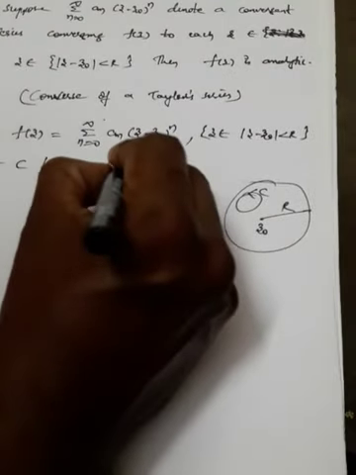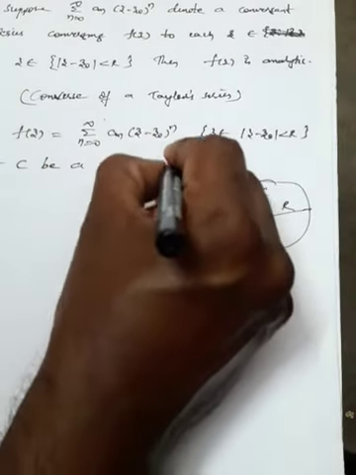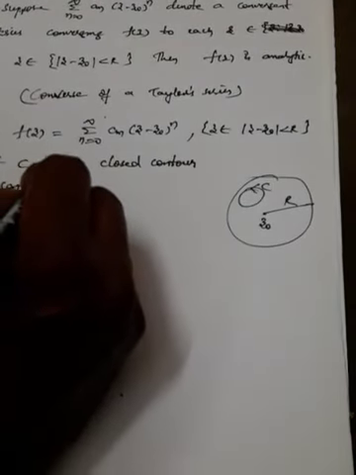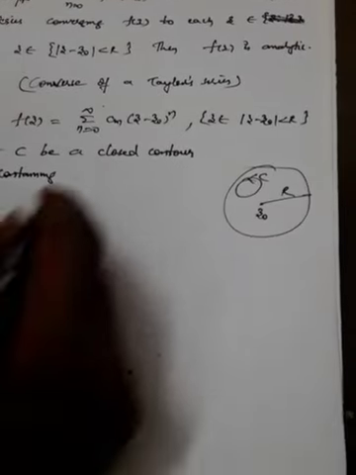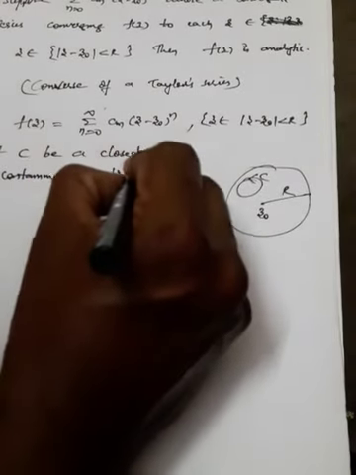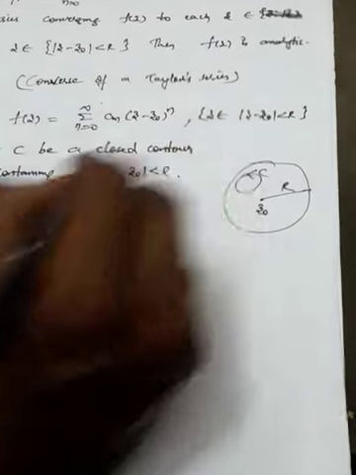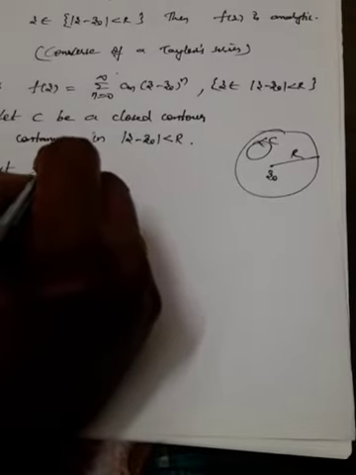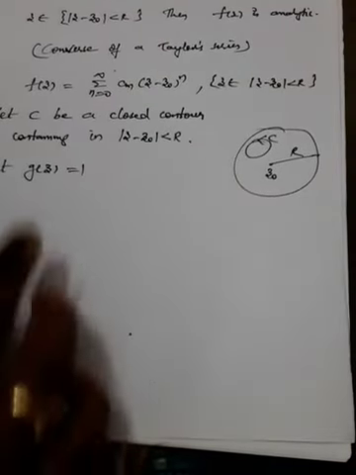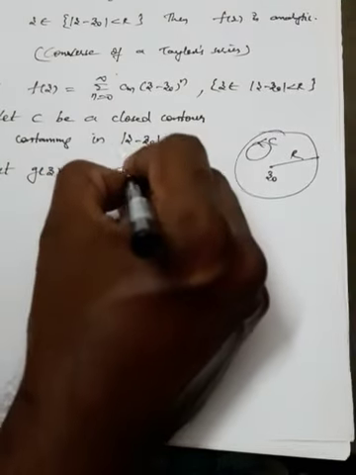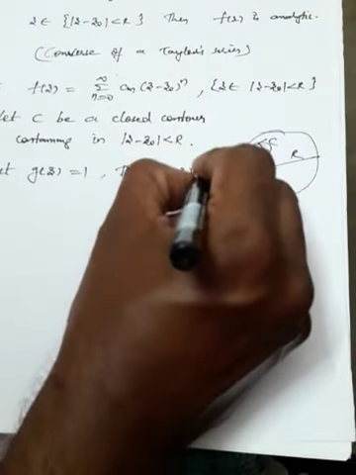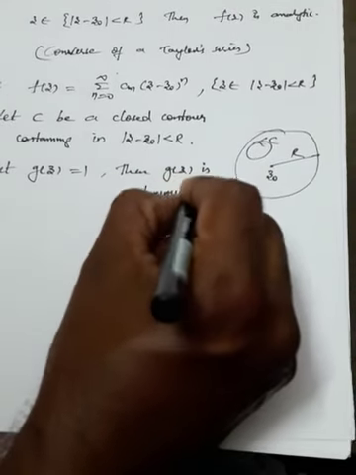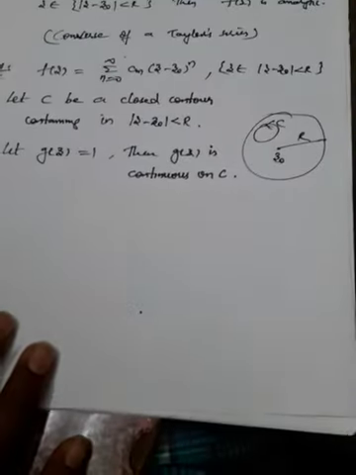Let C be a closed contour containing mod z minus z naught less than r. We'll take g of z equal to 1. Then g of z is continuous on C.